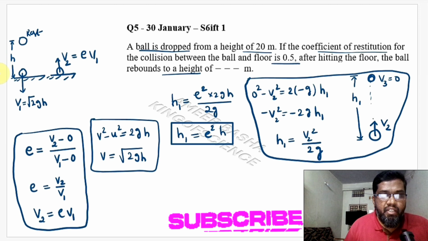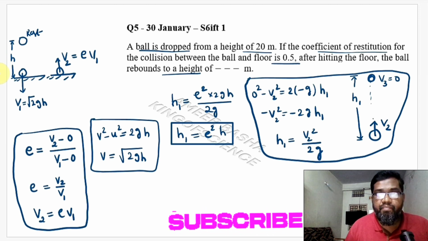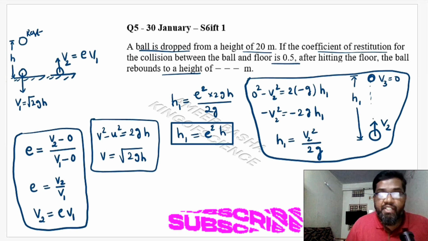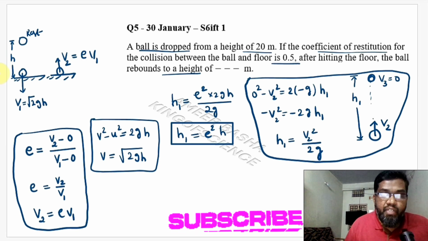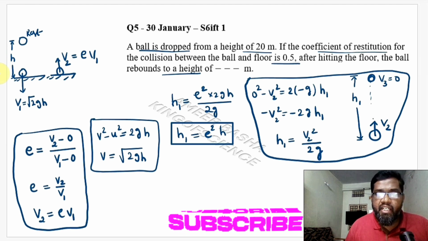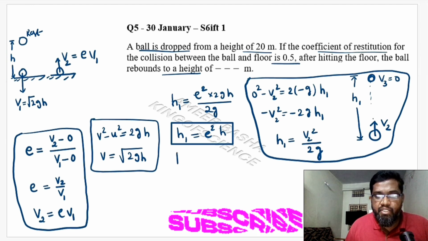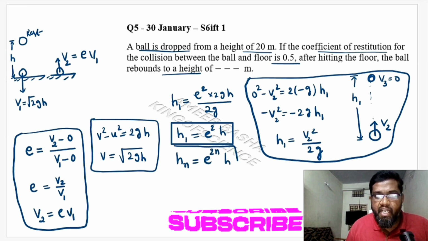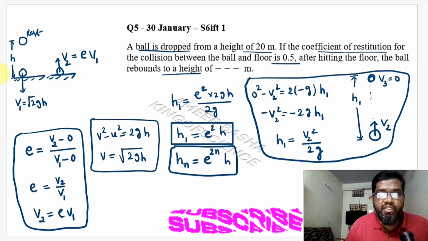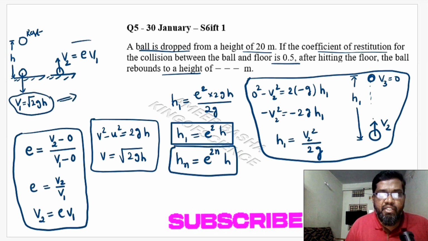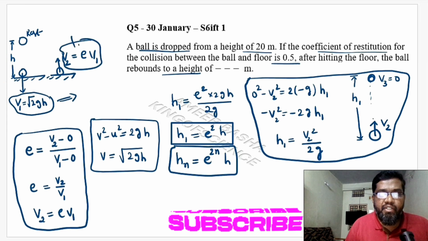You can remember this as a formula. The same thing I can extend for the nth collision also. So hn will be equal to e to the power 2n multiplied by h. This is the height risen after the nth collision.